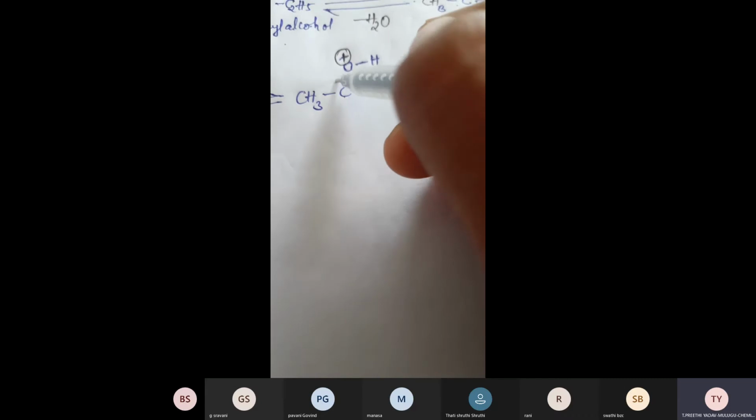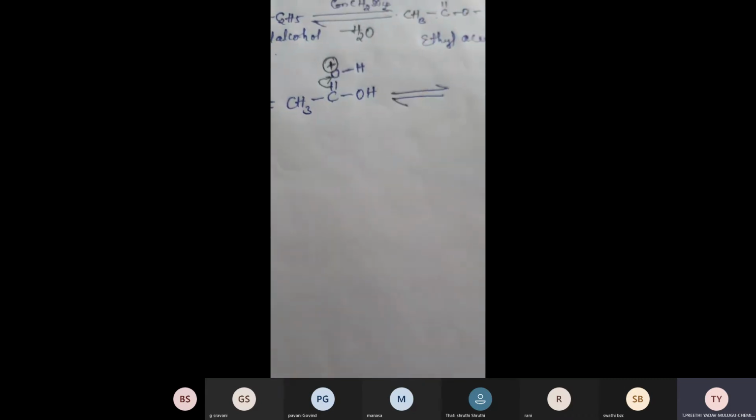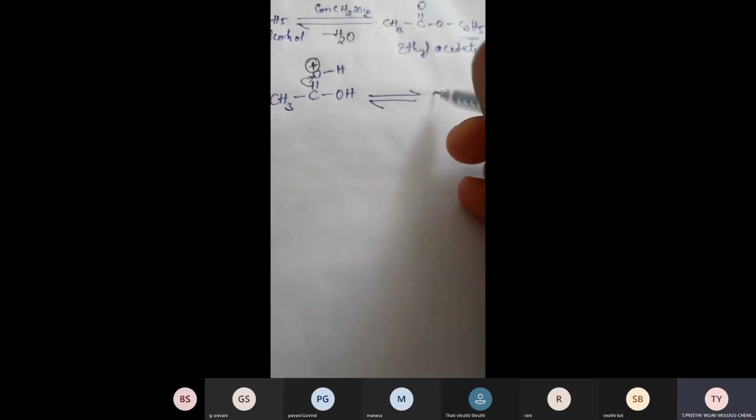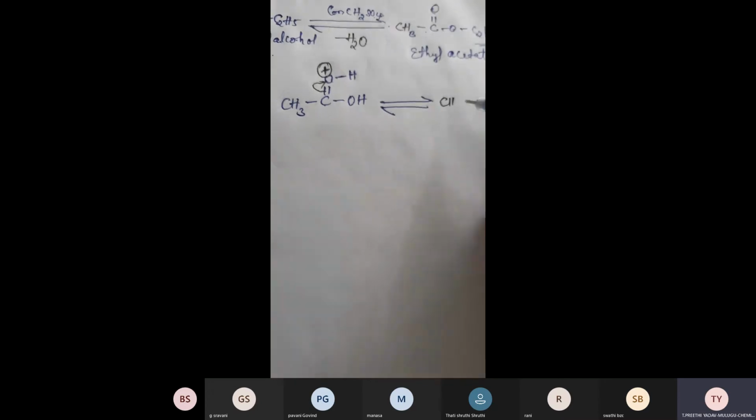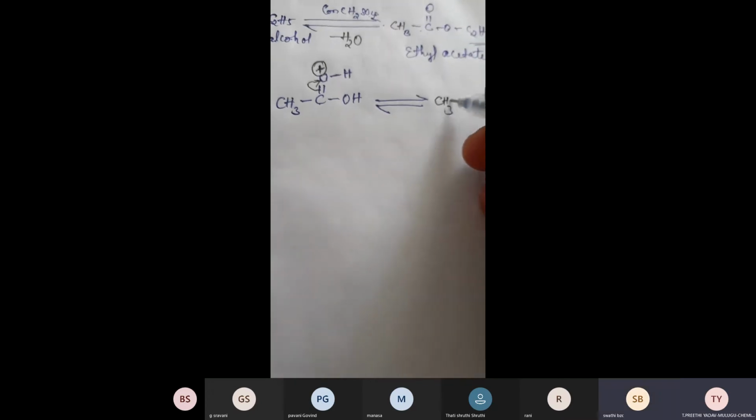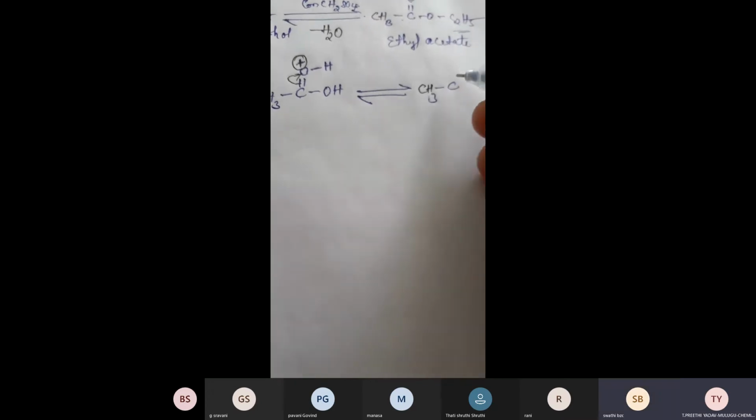That means this bond pair of electrons is taken by oxygen. Then you have to write CH3, C, the double bond to oxygen becomes a single bond, oxygen, hydrogen, OH.